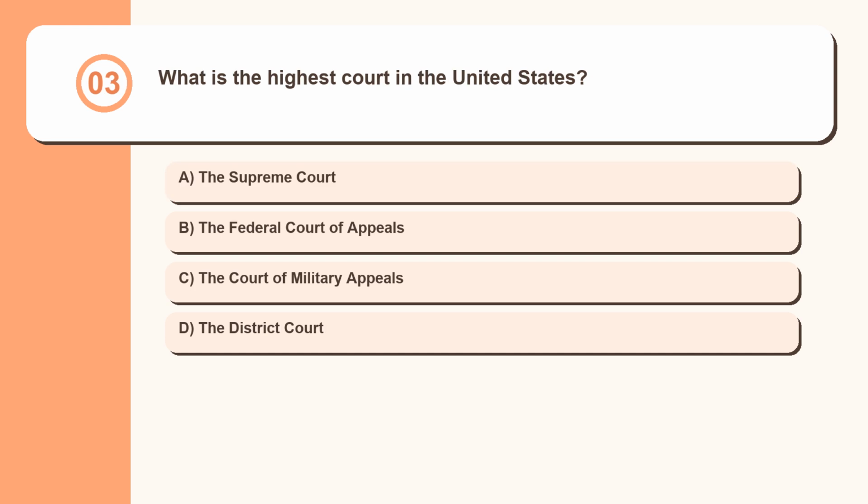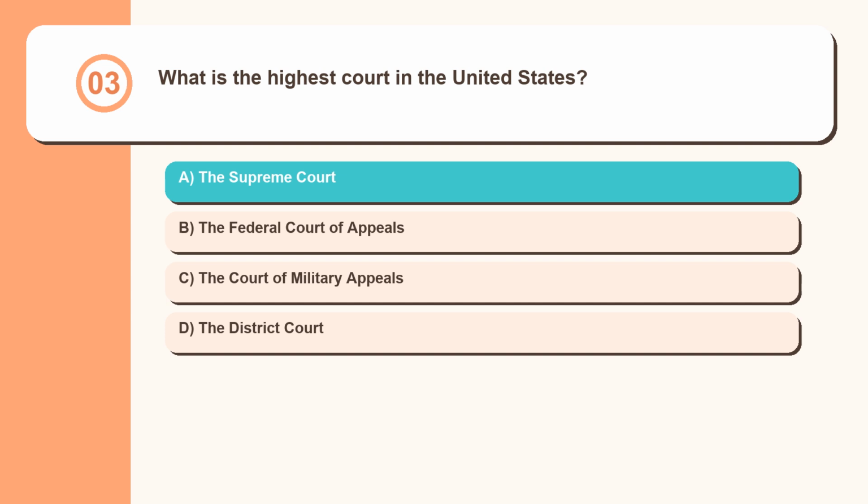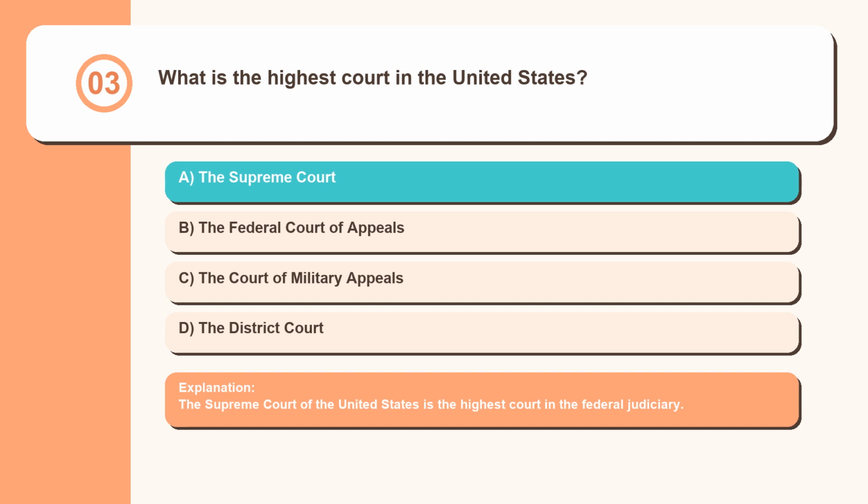Question 3. What is the highest court in the United States? The Supreme Court, the Federal Court of Appeals, the Court of Military Appeals, the District Court. The Supreme Court of the United States is the highest court in the federal judiciary.